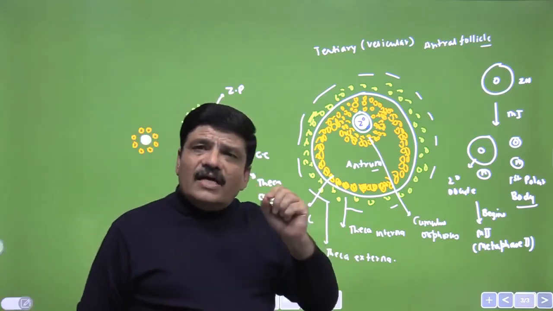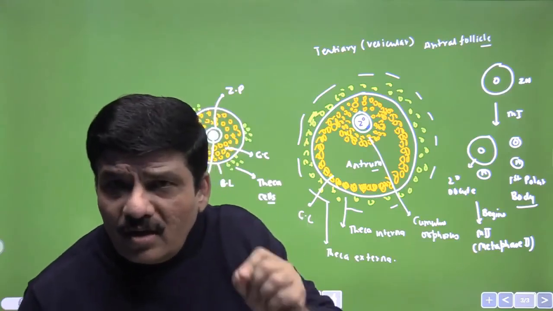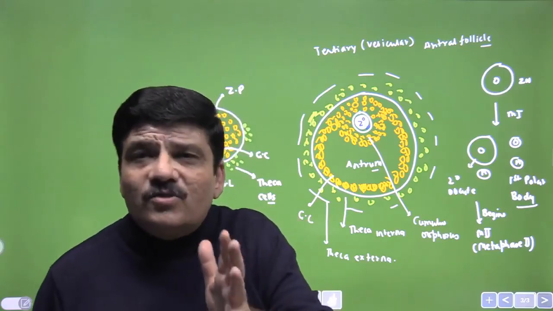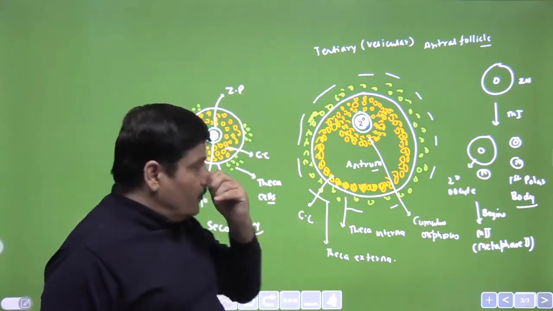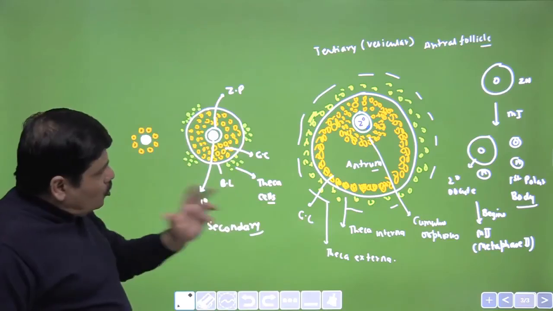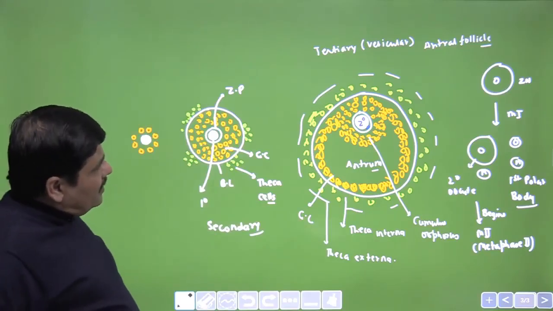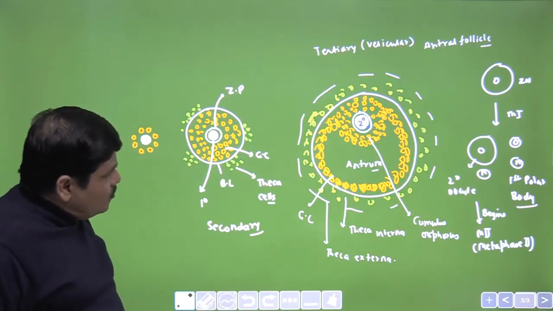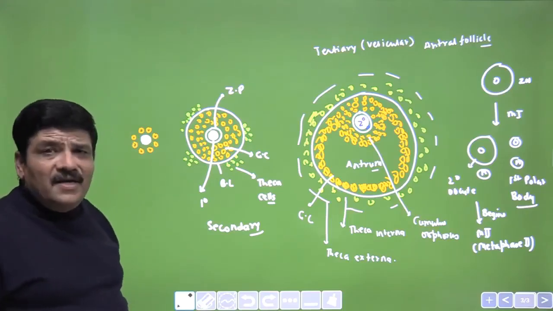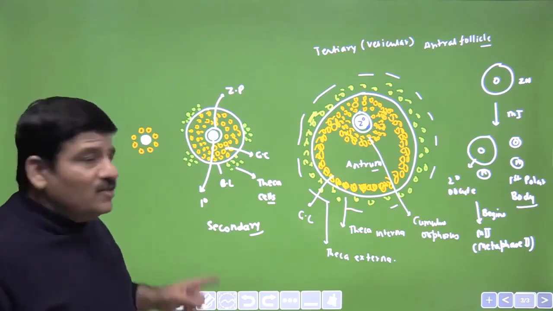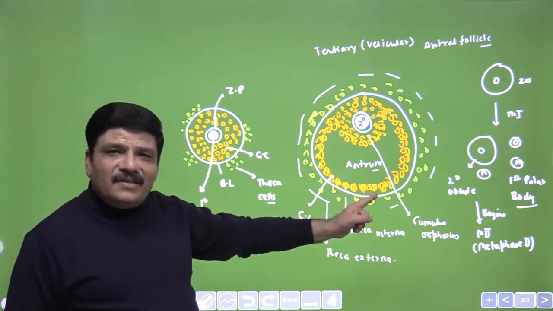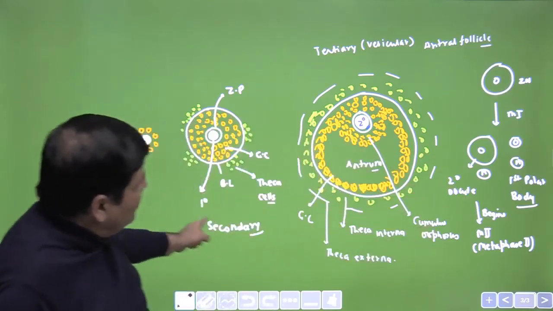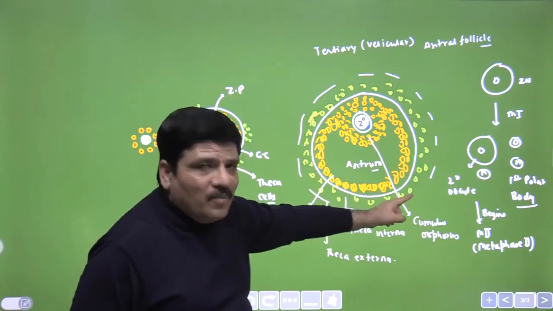And the Graafian follicle has been so named in honor of the scientist who discovered the human ovum. The name of the scientist was R.D. Graaf, and that is why it is called Graafian follicle. So you will say, sir, you say do not go a lot outside NCERT, but still you are telling something which is not given in NCERT. Yes, the reason is that now you will be able to understand what is written in your NCERT with the help of all the discussions that I have done regarding this very important topic.